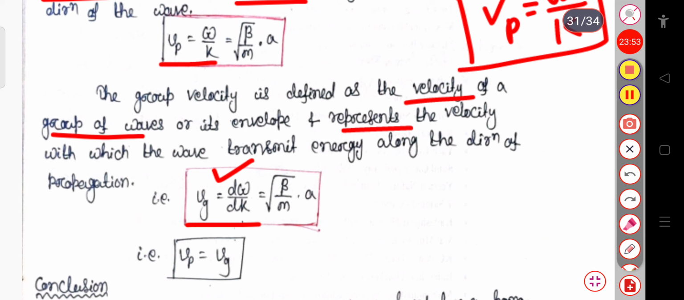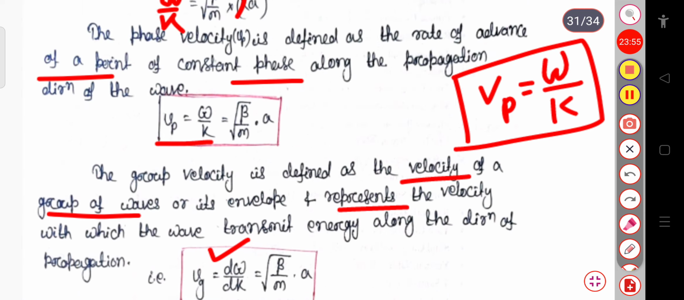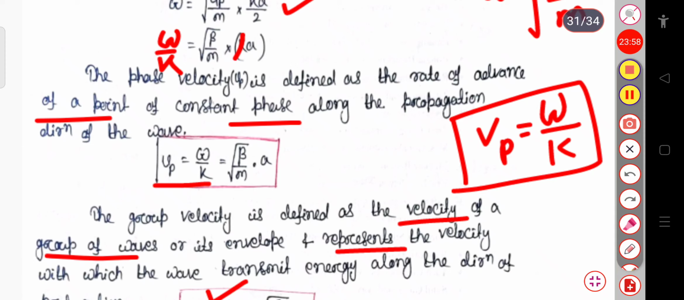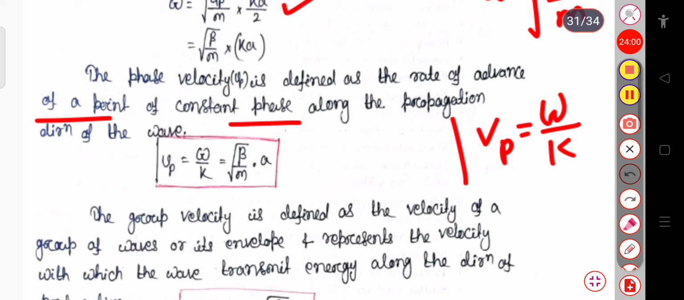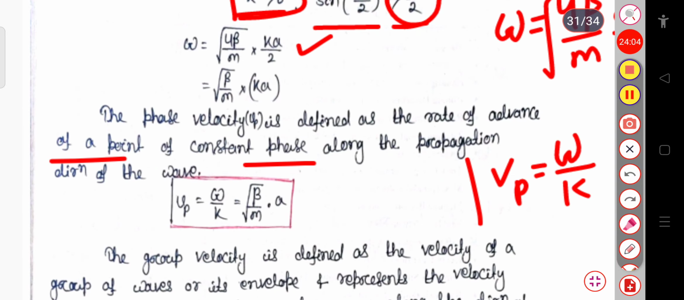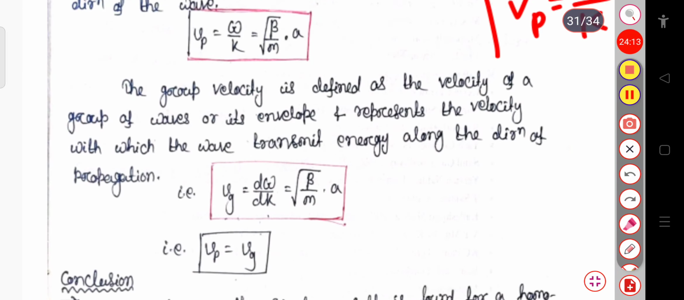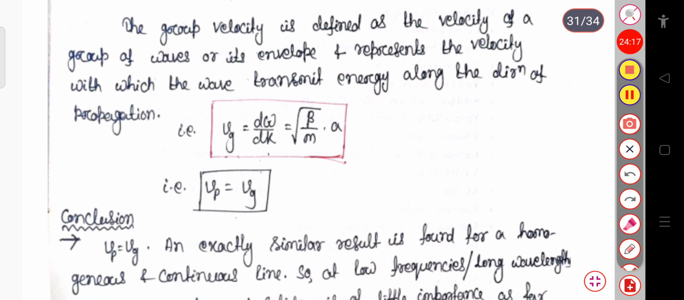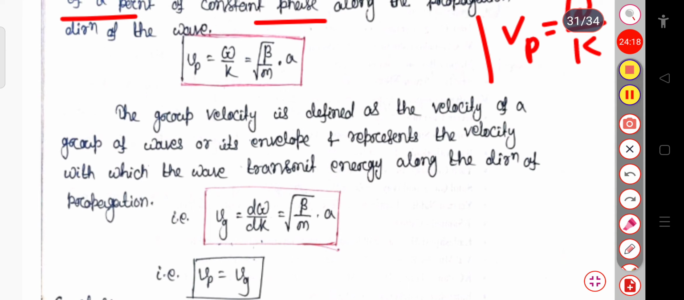So if you take the derivative with respect to k, you can see in this expression, omega equal to root of beta by m into k. So root of beta by m is constant and a is constant, so this will be simply root of beta by m into a. Here in this expression you can see the value of Vp is root of beta by m into a, and Vg equal to root of beta by m into a, that is, phase velocity is equal to the group velocity.